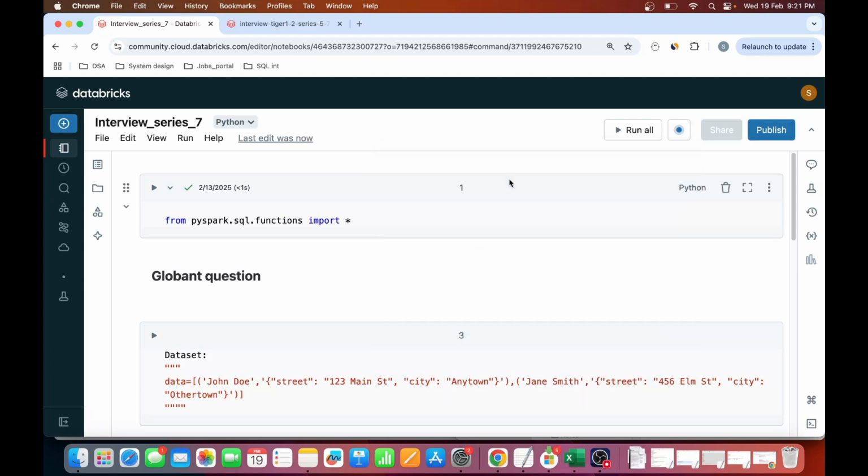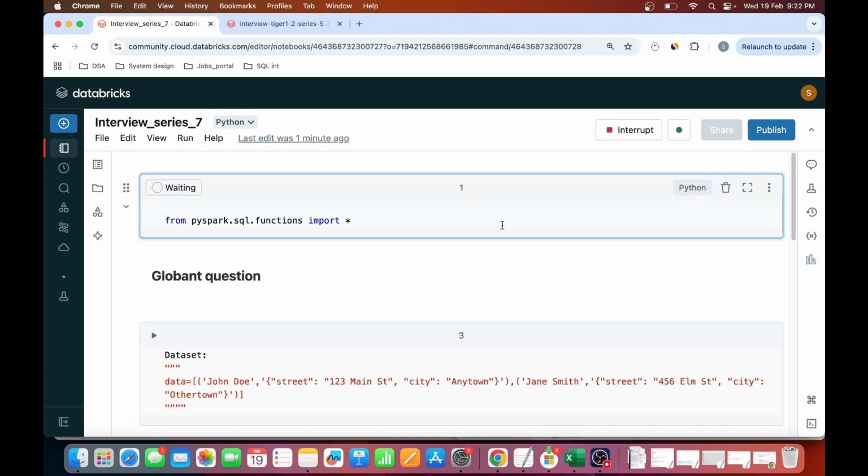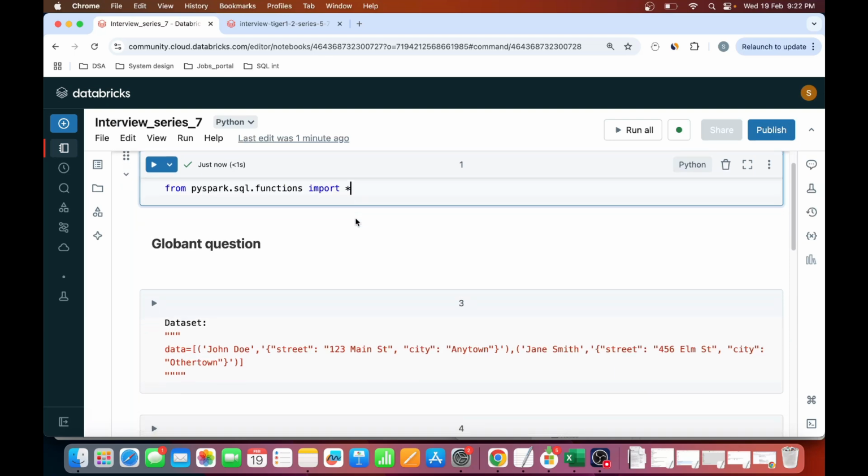I will attach my cluster and I will import the functions also. If you want, you can import only the functions that you need for this particular code. That is the best practice, but for the demo purpose, I'm just going ahead and importing all my functions from PySpark. So what is the question?